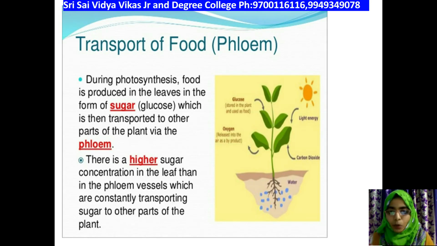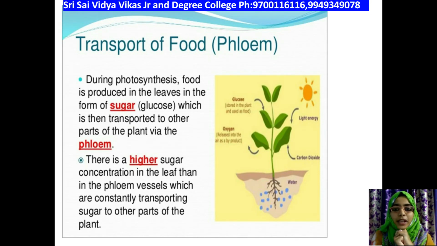Similarly, in plants, what happens? Suppose this is your leaf, okay. In the leaf, the photosynthetic process takes place. But what happens when higher sugar levels build up in the leaf? The pressure is created, more pressure is created. And we all know that movement of water is from hypotonic to hypertonic solutions. Water also gets drawn into the phloem tissues. How? We'll study that in the next slide.